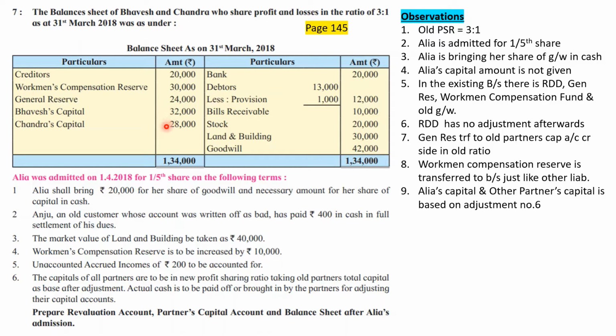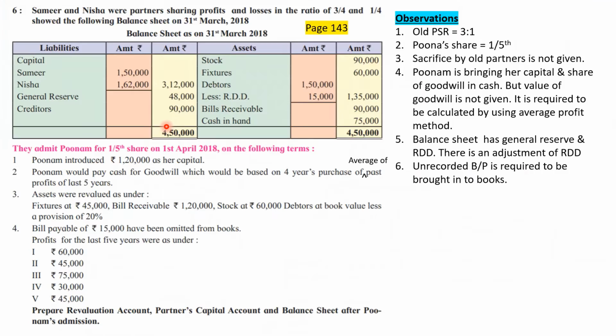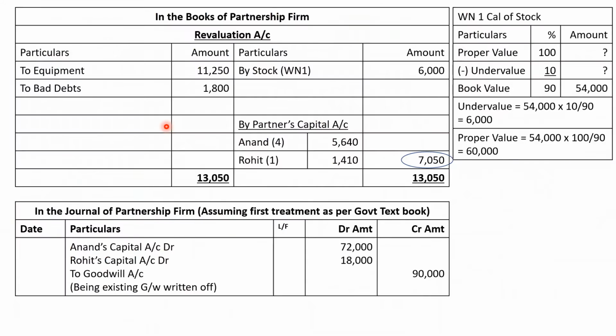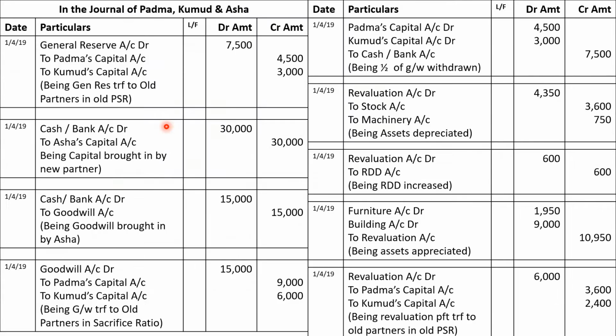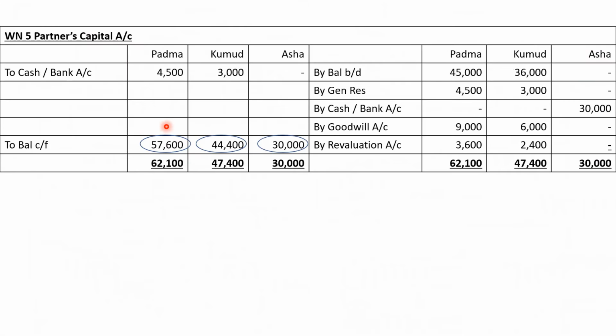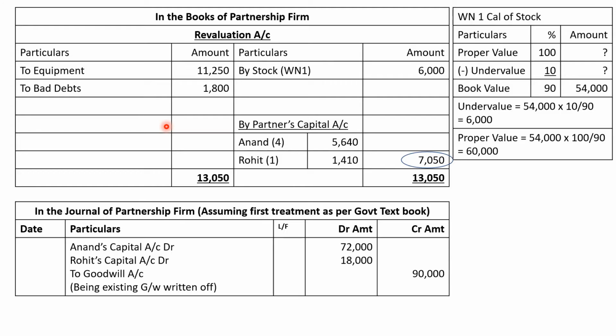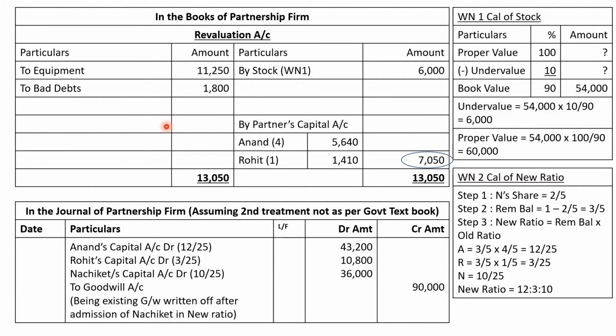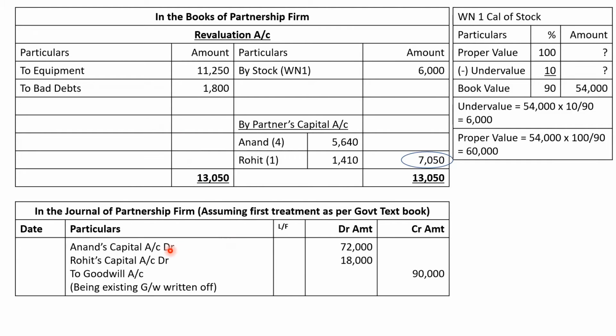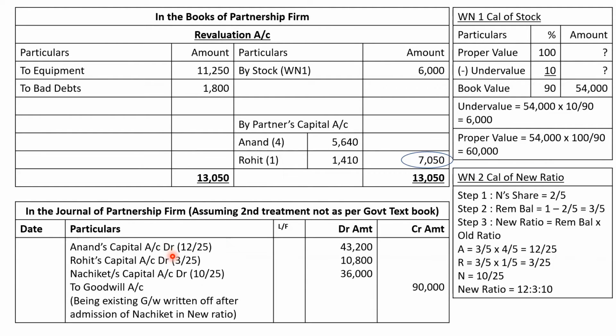Now some of you who are checking all these lectures continuously one after another may remember this question which I had solved, in which I had given the solution in two different ways: solution as per government textbook and solution not as per government textbook. In this question, as per government textbook only old partners capital account was debited, but not as per government textbook we have considered all partners capital account. So sir, you had mentioned that this is an alternative treatment which is possible, all partners capital account debit.